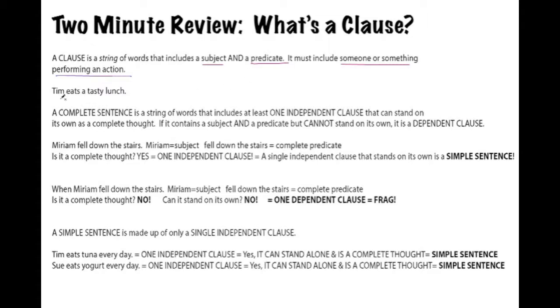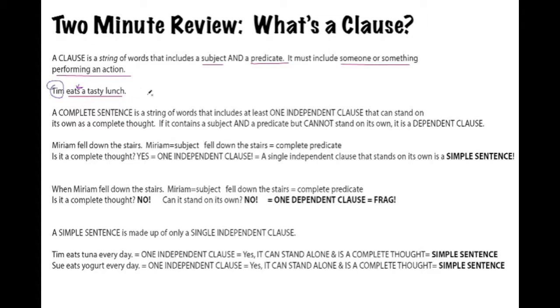So if we take a look at this sentence, the usual, Tim eats a tasty lunch, we have Tim, and of course Tim is the subject, the someone in this case performing an action, and then eats a tasty lunch, and that would be the complete predicate. Eats being the simple predicate, which is the verb, and then eats a tasty lunch as the complete predicate.